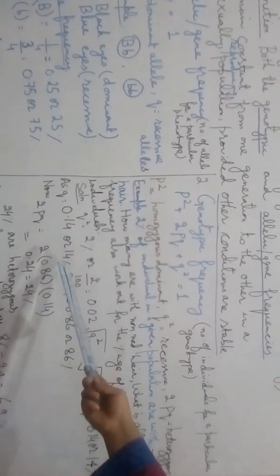Now if we take the square root of both sides, it becomes 0.14 or 14%. So 14% of the population has red hair. It is quite obvious that the remaining 86% will have non-red hair color. As q is 0.14 or 14%, p would be 0.86 or 86%.